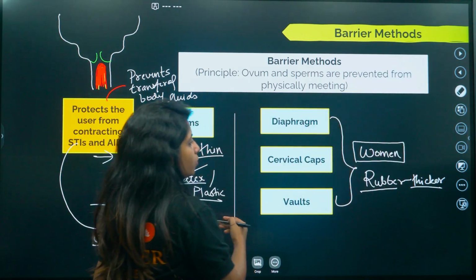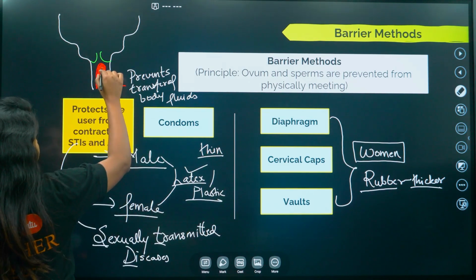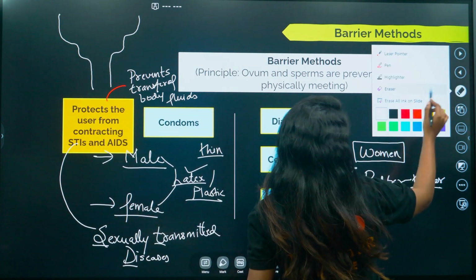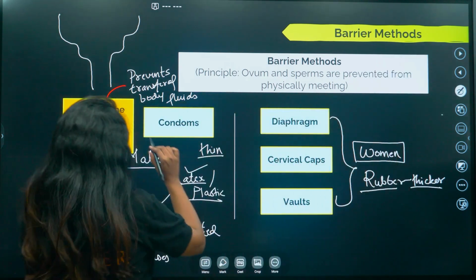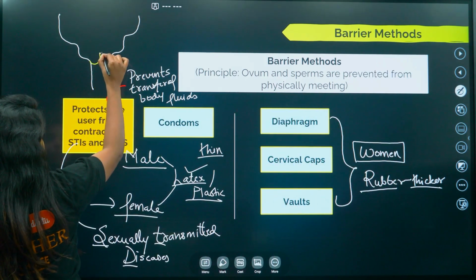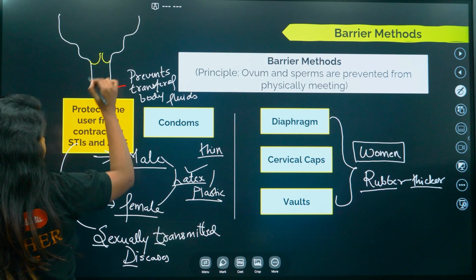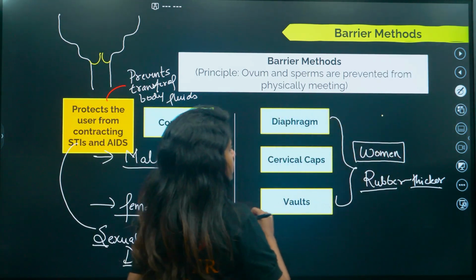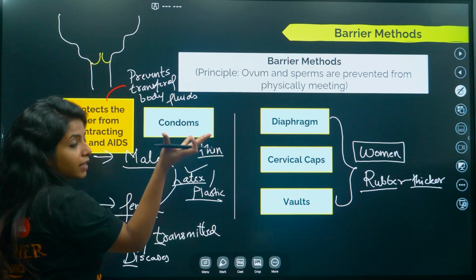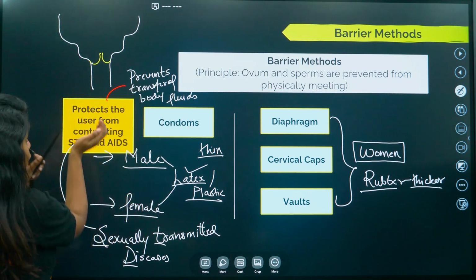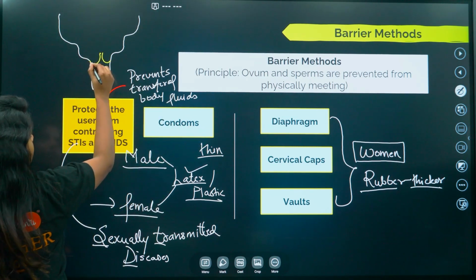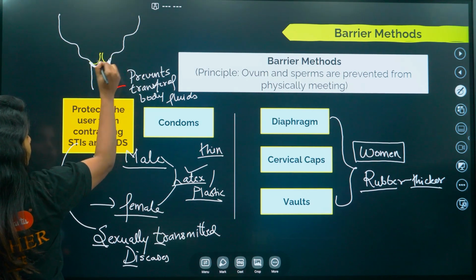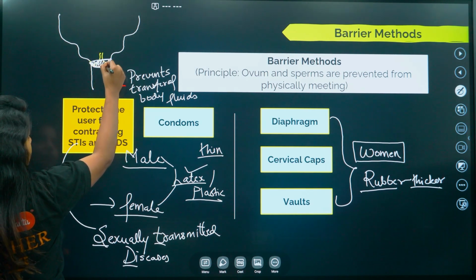Now over here I want you to understand this particular thing. Since I am talking about vaults as well as cervical caps and diaphragm, let's try to understand by making it once. Okay, so just suppose here you have the cervix, and this is the diaphragm that I am going to make over here. The diaphragm is like a cup, which could be just inserted here. So it gets inserted here, okay, it covers this particular area.